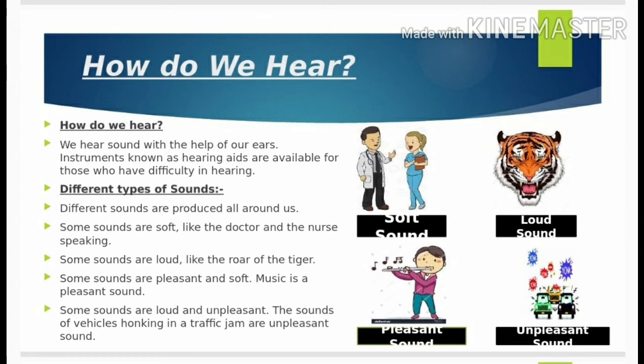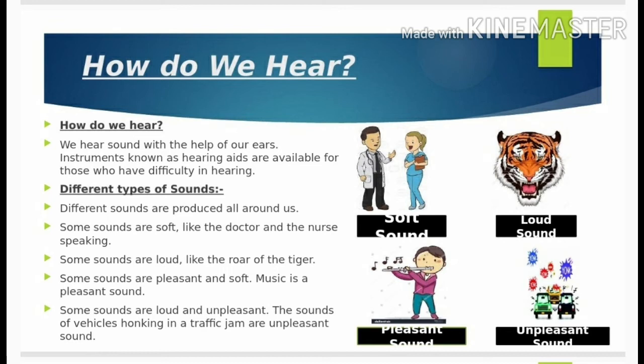Our ability to hear is truly a gift. Some people don't have the ability to hear from birth. In some cases, this condition is permanent, whilst in some it is temporary. Instruments known as hearing aids are available for those who have difficulty in hearing.